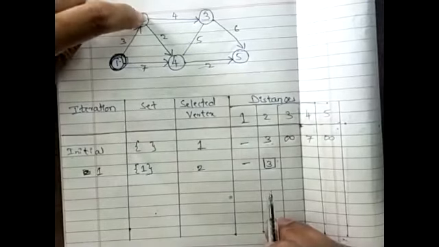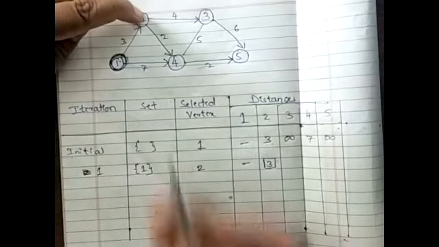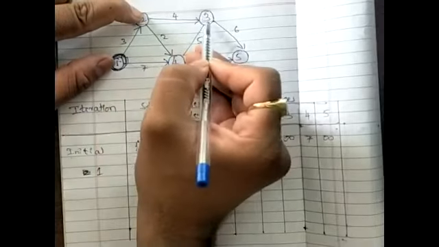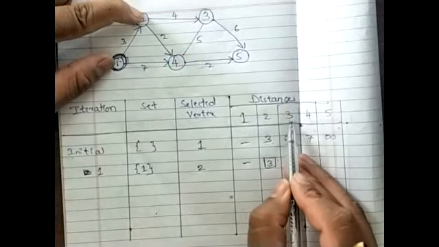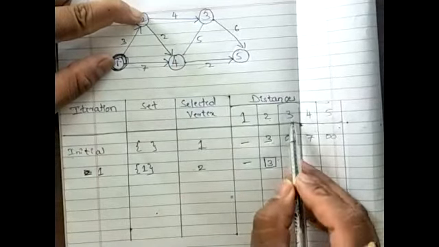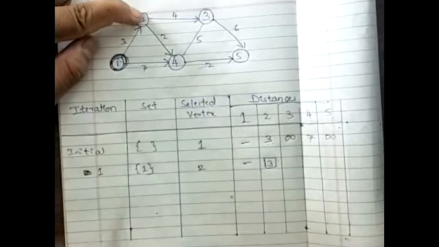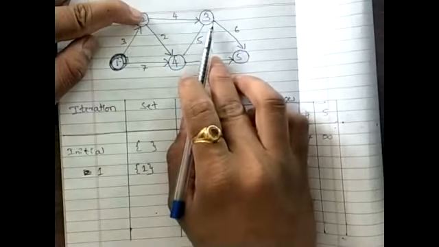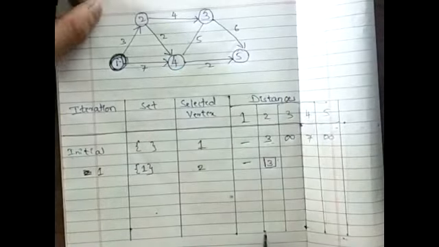Yes, sir. Okay. Now, think that I am at vertex 2, traveling from vertex 1, and towards 3. So I need to figure out this value here. From vertex 1 to vertex 3, I want to travel. At present, I am at vertex 2. So from 2, is there a direct path towards 3?